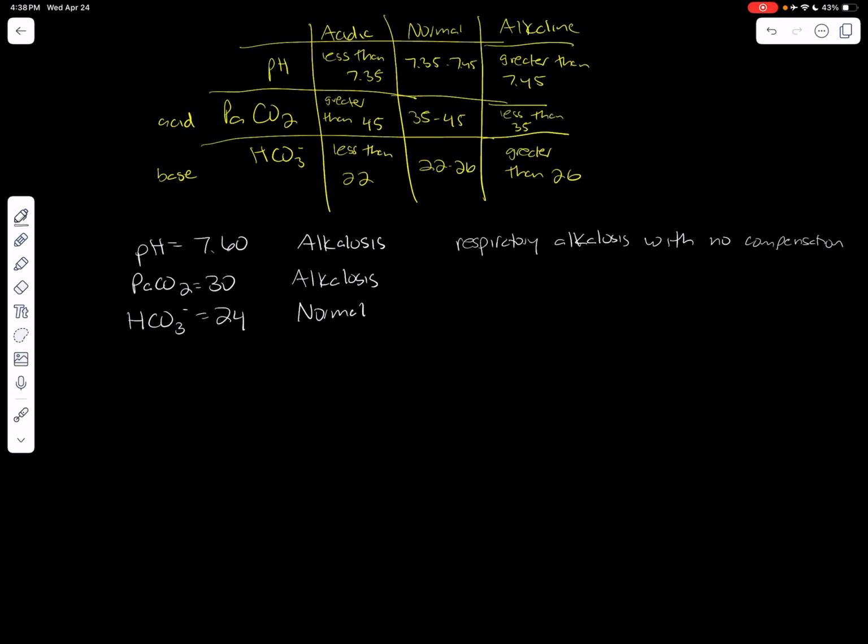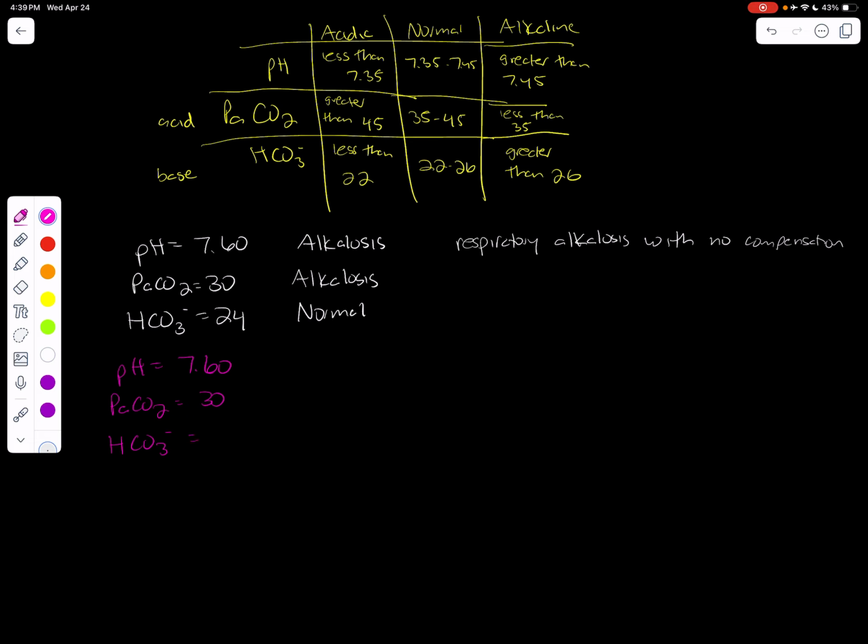Now we're going to do the exact same thing, but all we're going to do is change one number here. We're going to say pH equals 7.60, PCO2 equals 30, but in this case, bicarbonate, we're now going to say, is 20. So what happens? This stays as alkalosis. This is an alkalotic number because it didn't change.